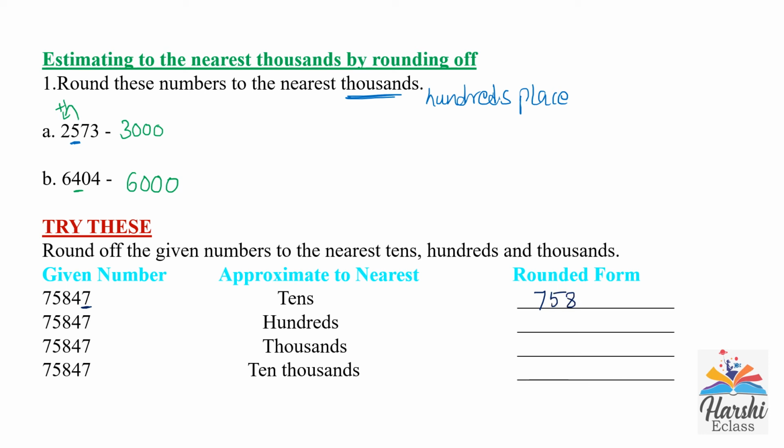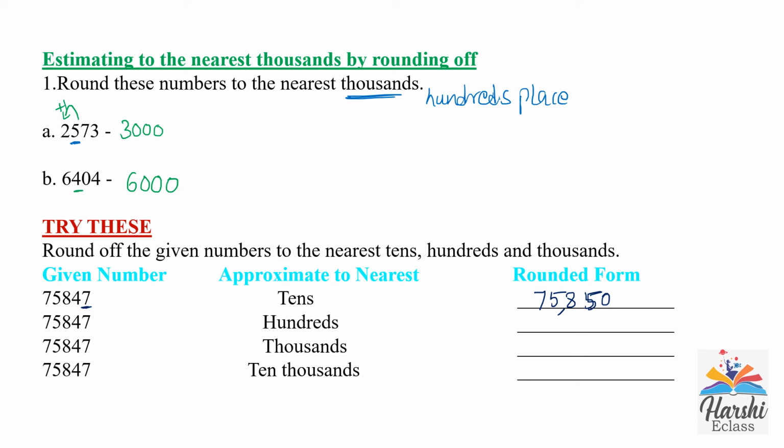We will write the 10,000, 1000 and hundreds place digits as it is. Now this tens place digit will become 5. Put 0 in the ones place. It is 75,850.